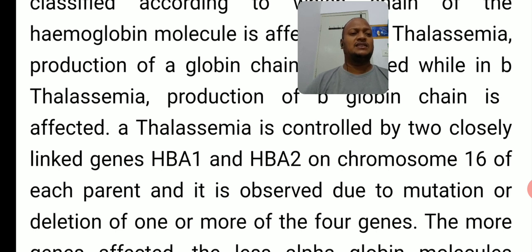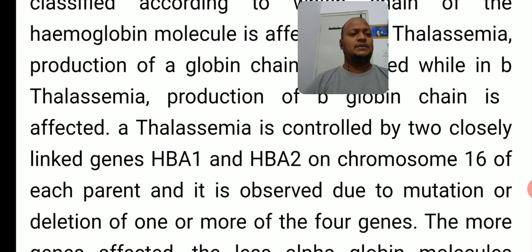Present on which chromosome? On chromosome number 16 of each parent, and it is observed due to mutation or deletion of one or more of four genes. So here, two genes control the alpha chain of hemoglobin.